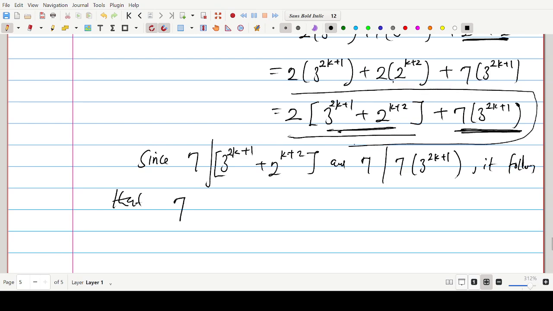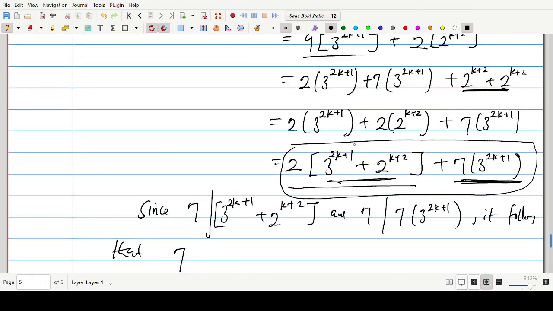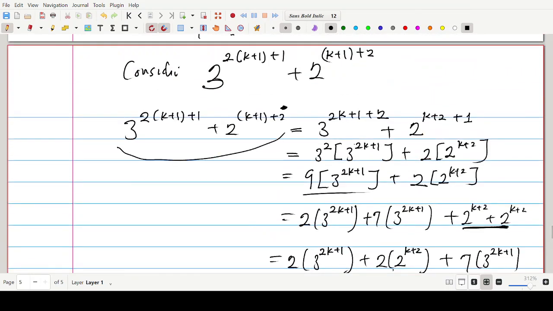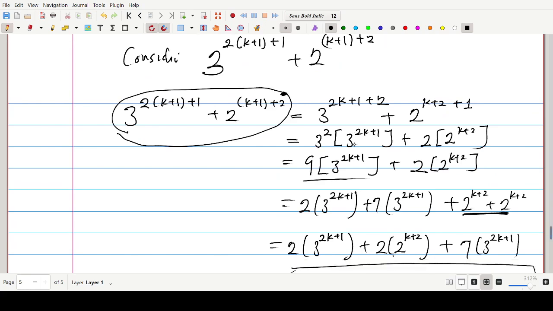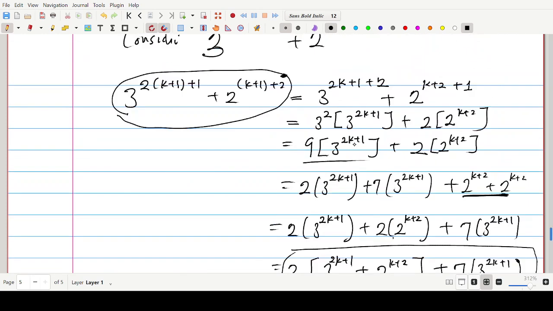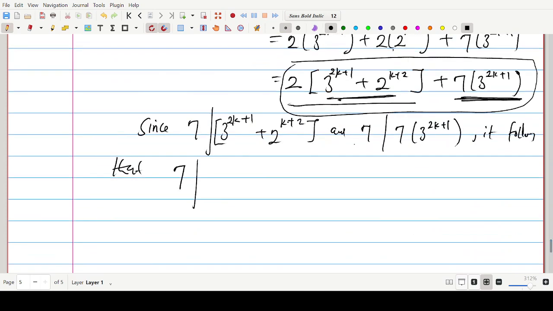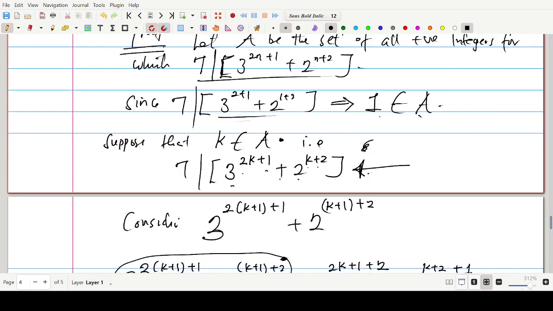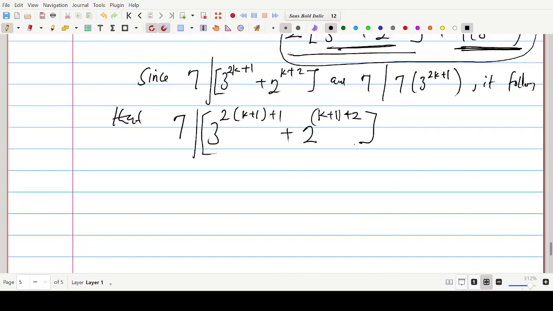Do you agree with that? This entire expression, 7 divides it. Hope you get what I'm trying to say. So we can say, therefore, 7 divides, what is the expression again over there? 3 raised to the power 2 bracket k plus 1 plus 1, plus 2 to the power k plus 1 plus 2. It means that 7 divides this expression. So what are we gathering from this? The assumption that 7 divides this, which is the assumption stage, has implied that 7 also divides this.